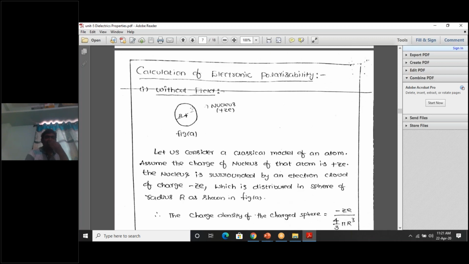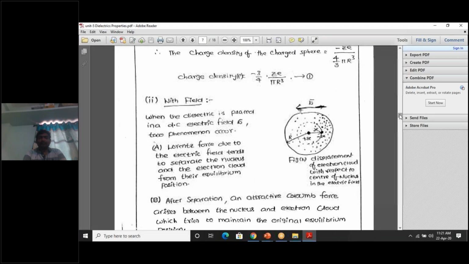Without application of electric field, what is the story? This is an atom whose radius is R. Capital R is the radius of the atom. Plus Ze is the charge of the nucleus, and minus Ze is the charge of the electron cloud. Plus Ze is the charge of the nucleus, and the entire electrons which are revolving around the nucleus are called the electron cloud. This entire electron cloud has the charge of minus Ze.